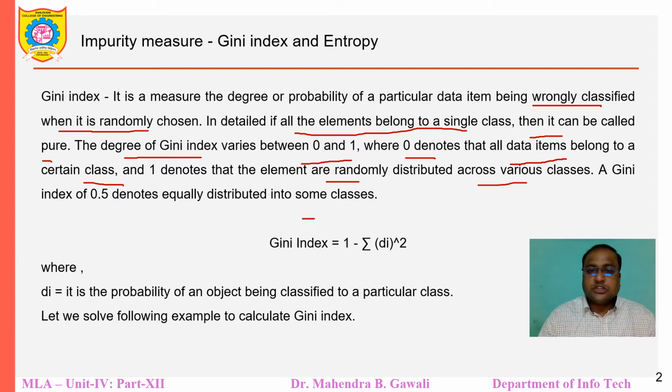So please observe this formula for the Gini index. Gini index is equal to 1 minus the summation of p_i squared. What is p_i? It is the probability of an object being classified to a particular class. Let me solve the following example to calculate the Gini index.